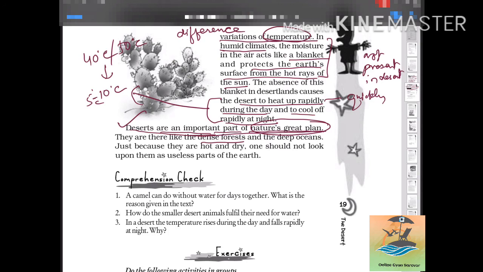Just because they are hot and dry, we should not look upon them as a useless part of the earth. Everything on the surface of the earth has some use. I hope you have understood this chapter.